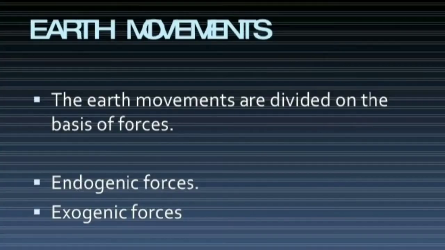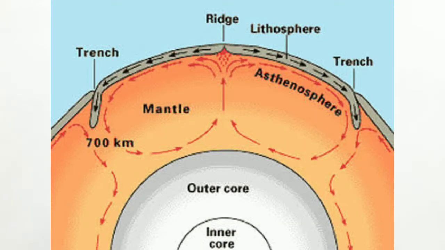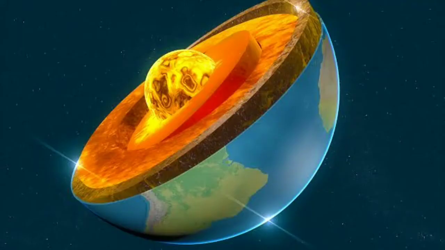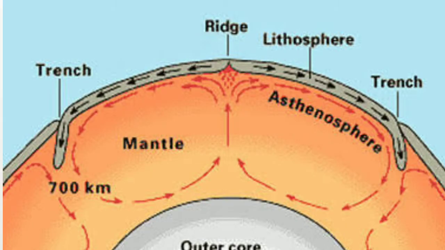As we have discussed, these lithospheric plates keep on moving. So now we'll be studying about the movements of earth, or the movement of these lithospheric plates. These lithospheric plates move horizontally. As we know, the internal part of earth consists of molten matter, and molten matter is basically a thick liquid.